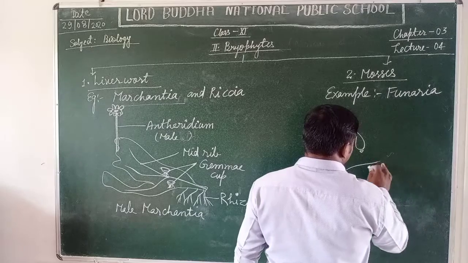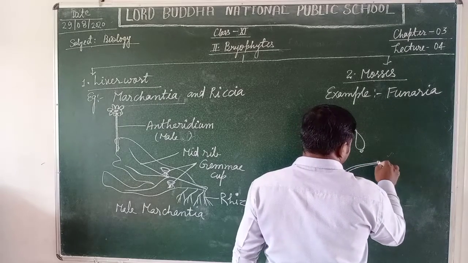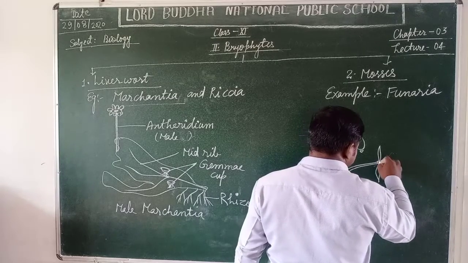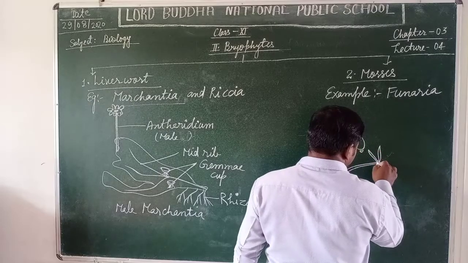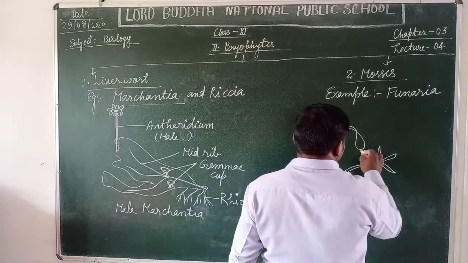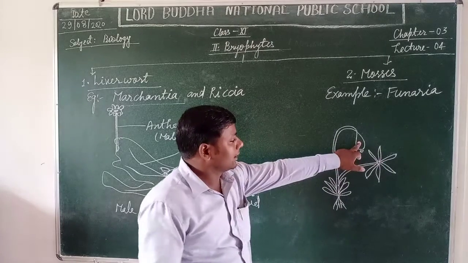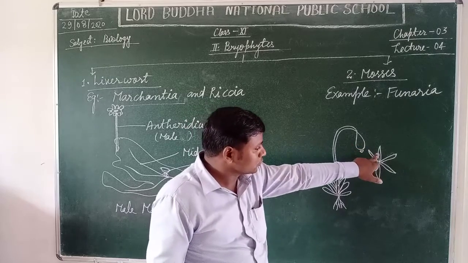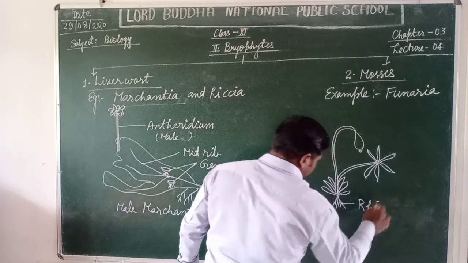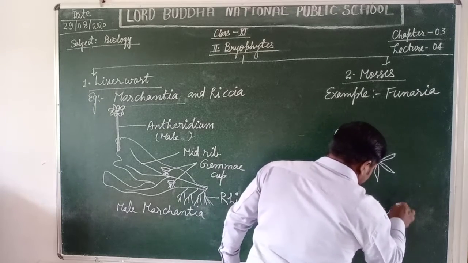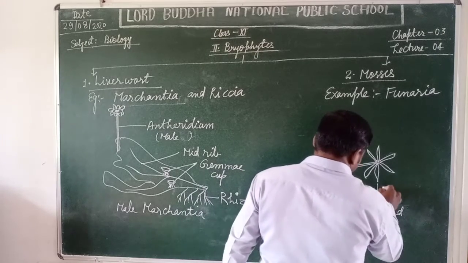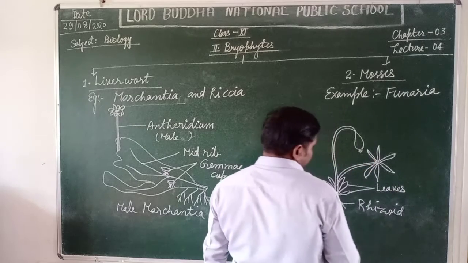It also bears a female branch in which the leaves are somewhat closed. When the spores or gametes transfer from the male branch to the female branch, the formation of the zygote takes place, and this process takes place inside the water. That's why they are called the amphibians of the plant kingdom.